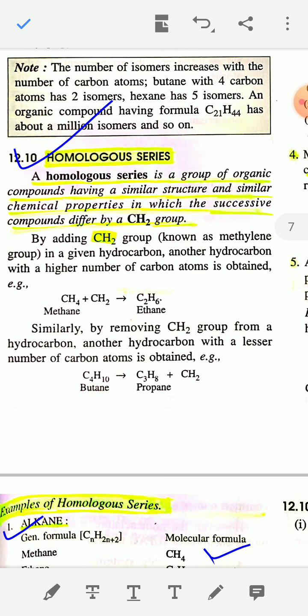This is because they have a similar functional group.